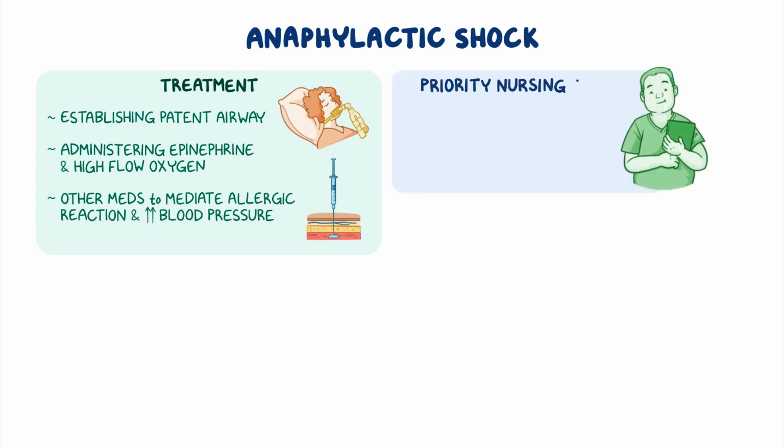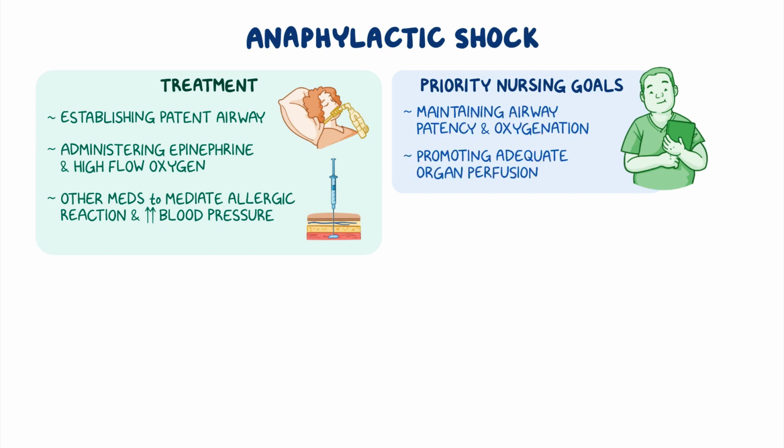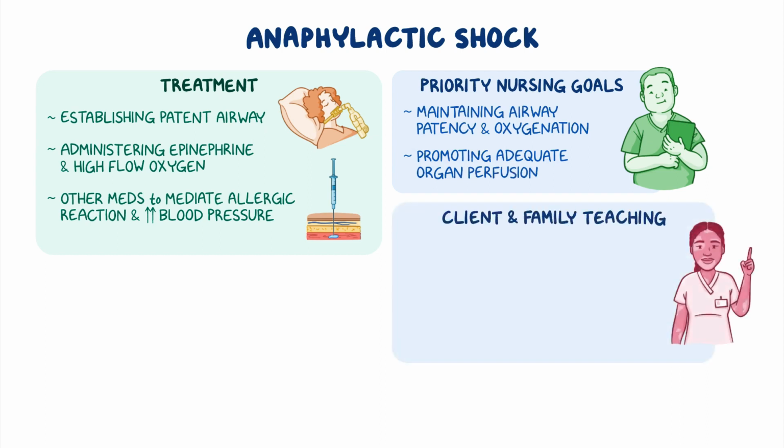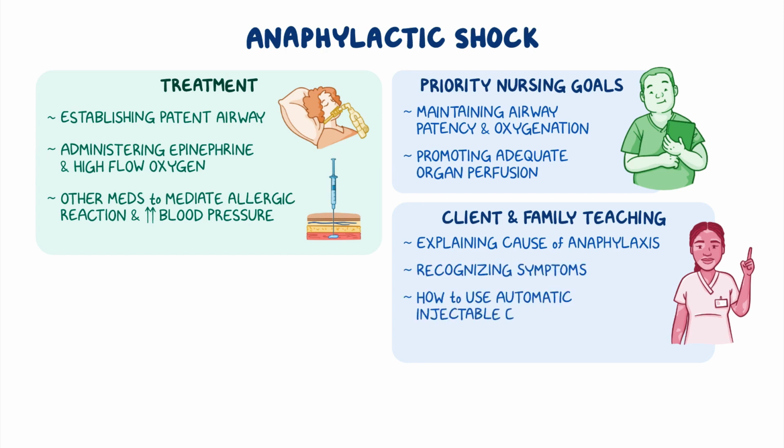The priority nursing goals include maintaining airway patency and oxygenation, and promoting adequate organ perfusion. Client and family teaching centers on explaining the cause of anaphylaxis, recognizing the symptoms of an anaphylactic allergic reaction, how to use their automatic injectable epinephrine device, and when to seek medical treatment.